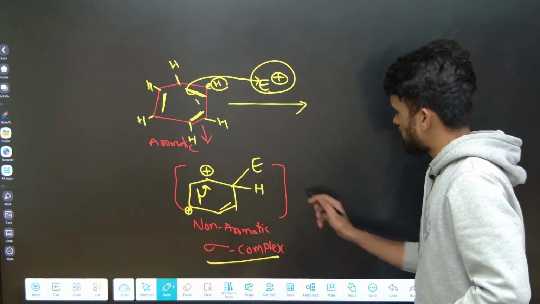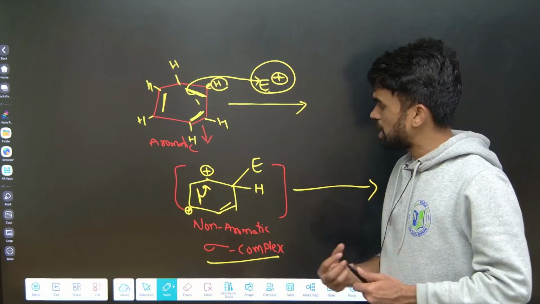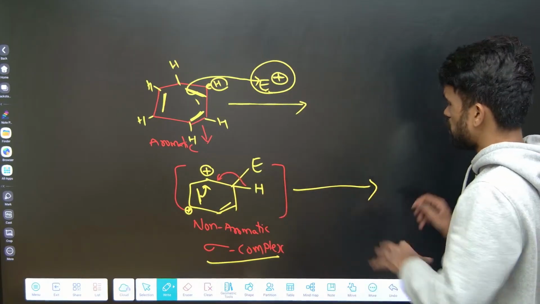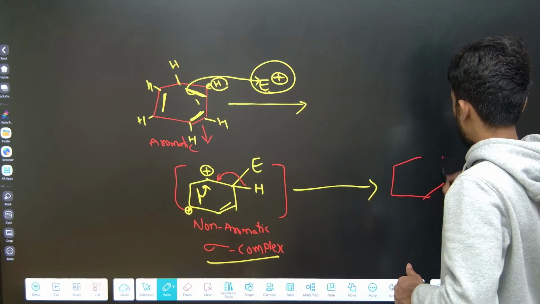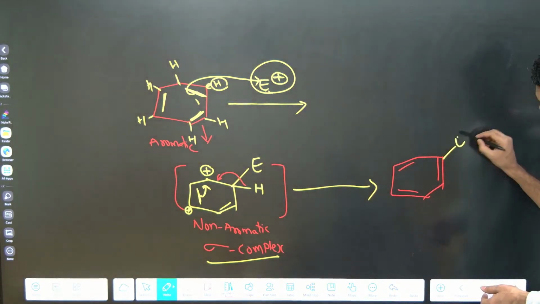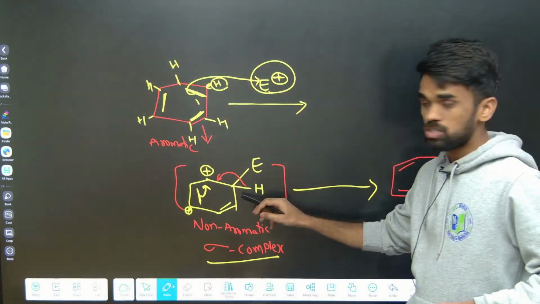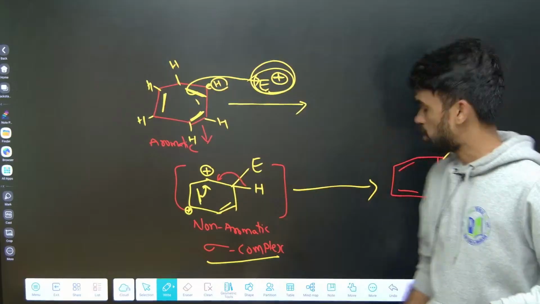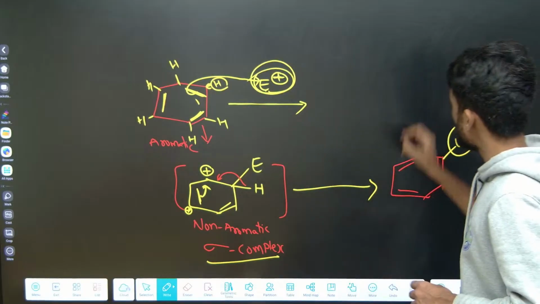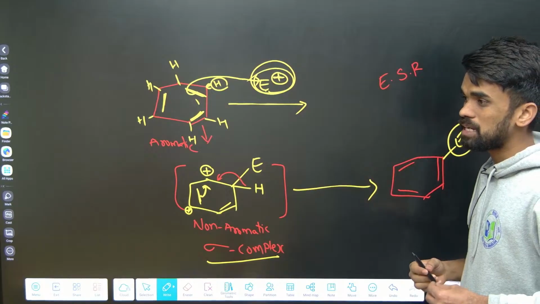Now this sigma complex has a strong tendency to regain its aromatic nature by losing this proton from here. If it loses that proton, it regains its aromatic nature and becomes a compound like this, with the electrophile in this position. So in the place of hydrogen we are substituting the electrophile. The hydrogen atom is replaced by the electrophile, so you can call it an electrophilic substitution reaction.